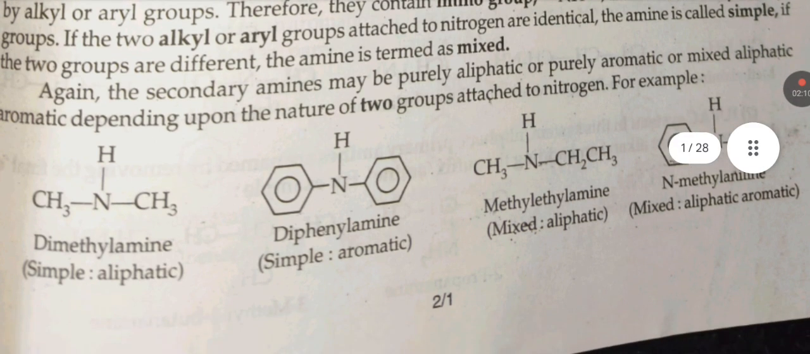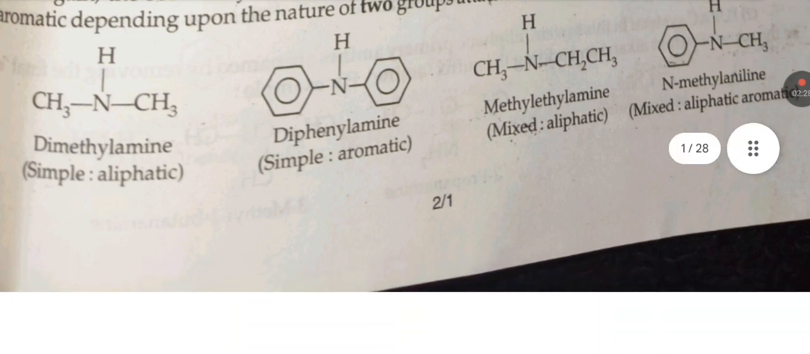Again, the secondary amine may be purely aliphatic or purely aromatic or mixed aliphatic aromatic, depending upon the nature of the two groups attached to nitrogen. For example, dimethylamine, diphenylamine, methylethylamine, and methylaniline.